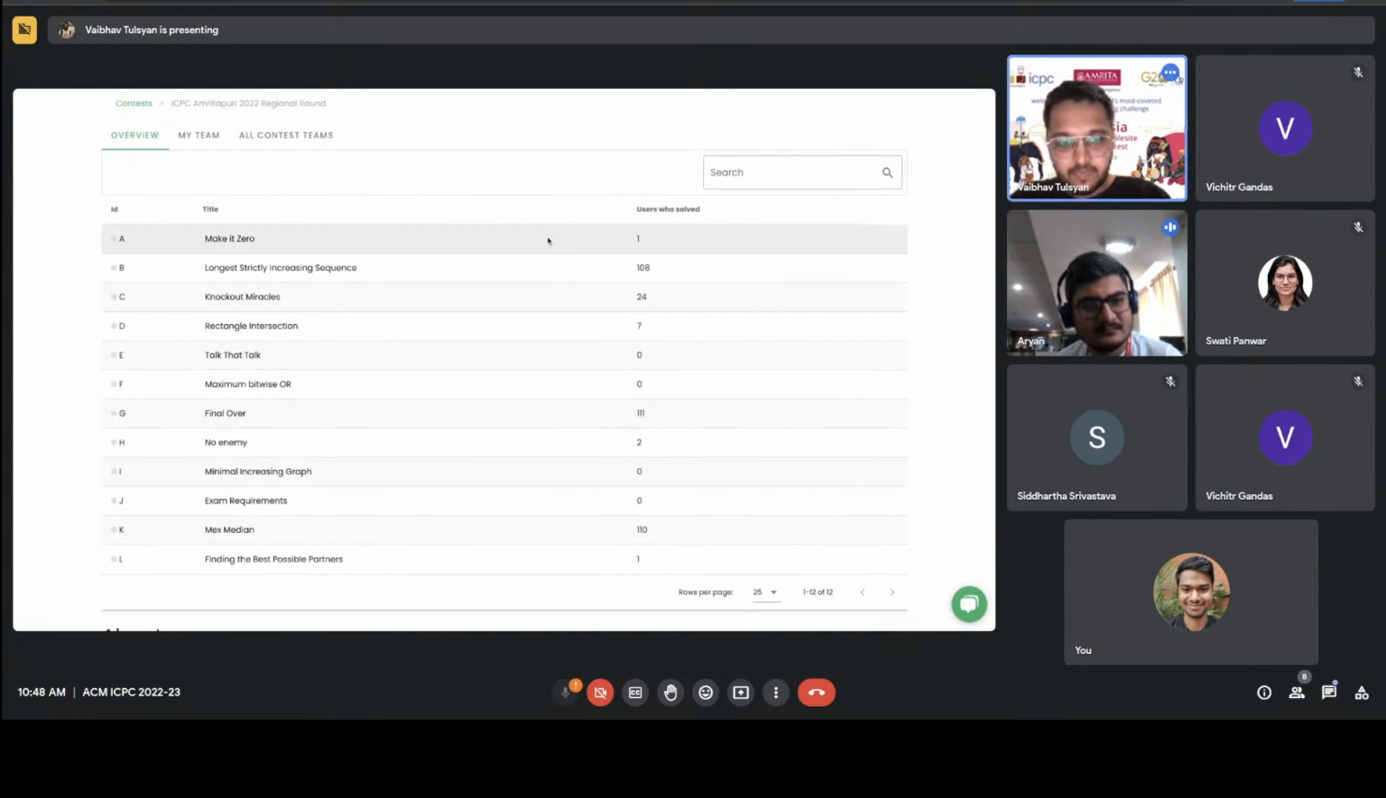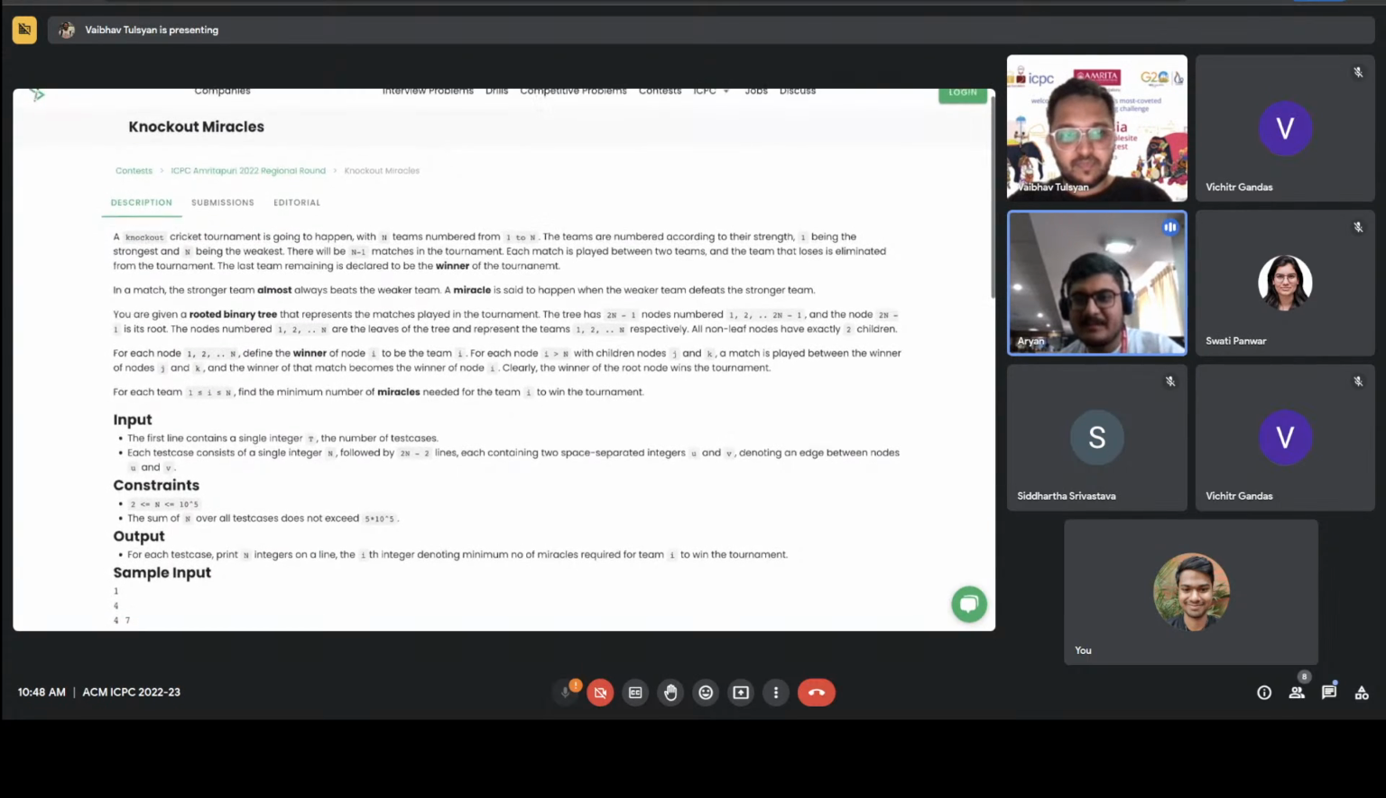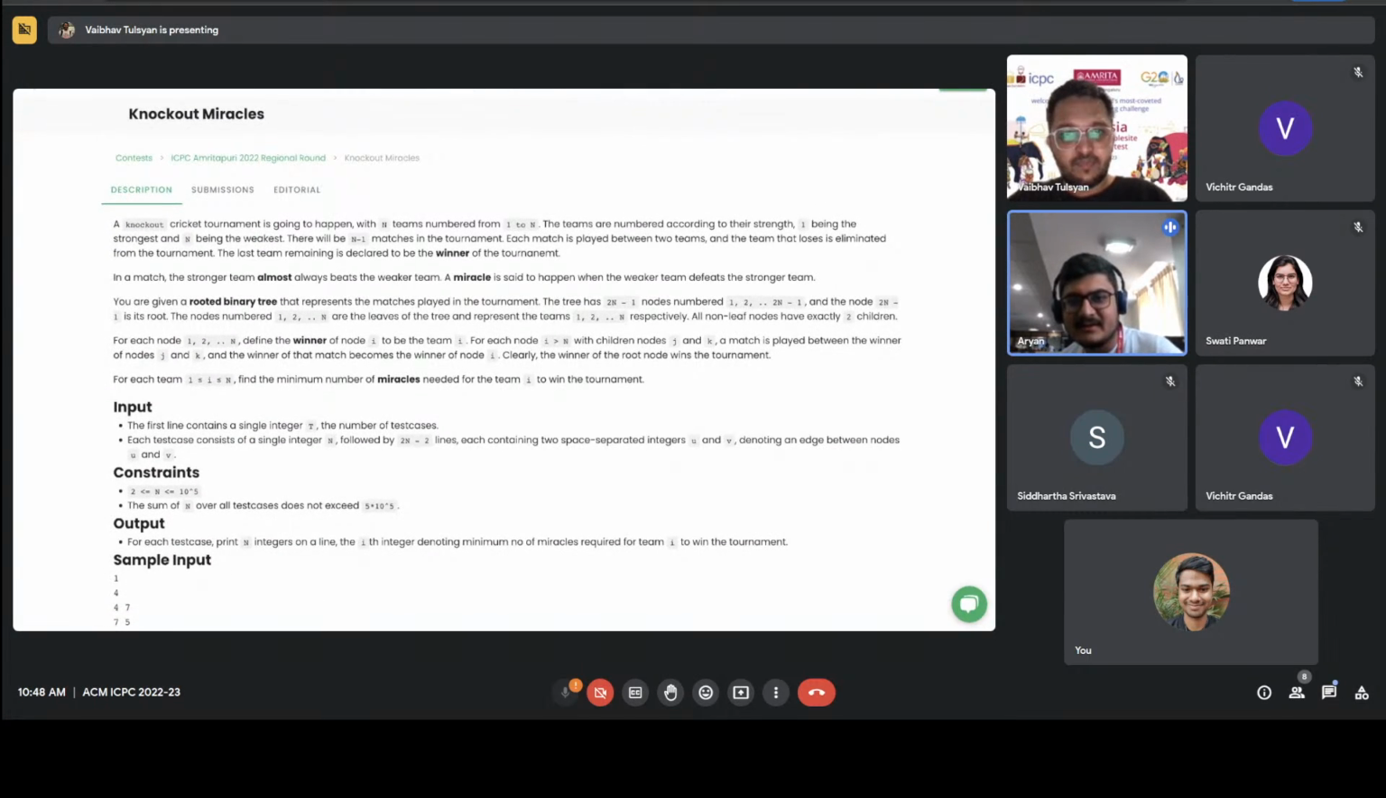The interesting thing about knockout miracle was that initially, when I came up with the problem, I had n equal to 10. If it's a complete height balanced binary tree, then there exists an n log n solution, which is a bit more brute forceable. So I would like people to even try that as well. If one tries that first, then this might be a bit easier to solve.